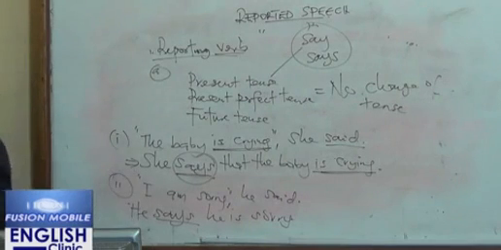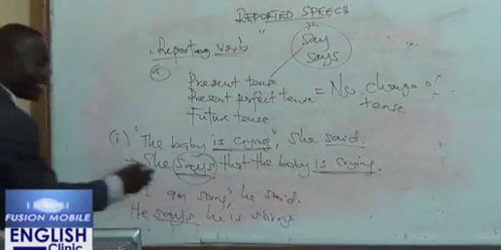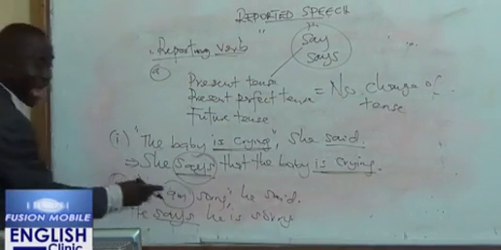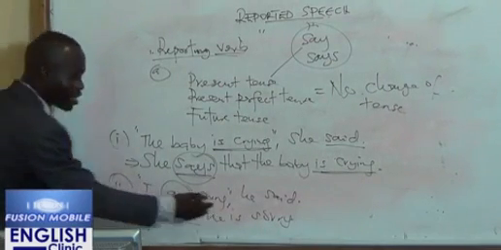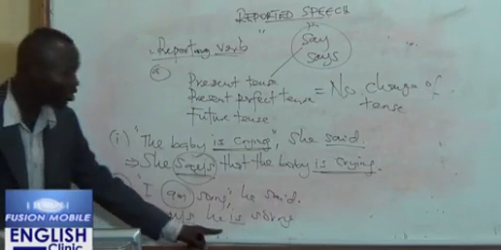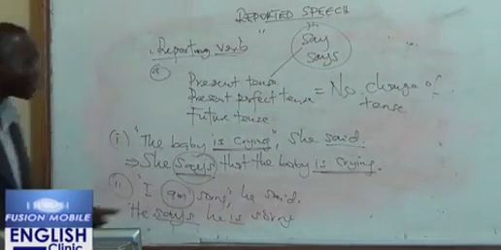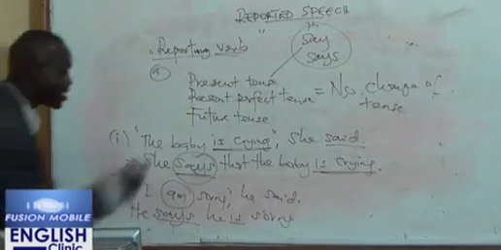He said that he's sorry. So that's why I say he said that he is sorry. I still maintain the present tense "am". Am is still present tense here. But instead of "am", I'm using "is" here. So "I am sorry," he said, becomes "he said that he is sorry."